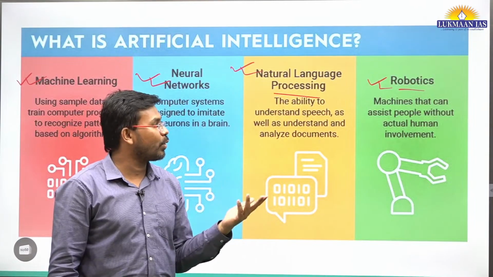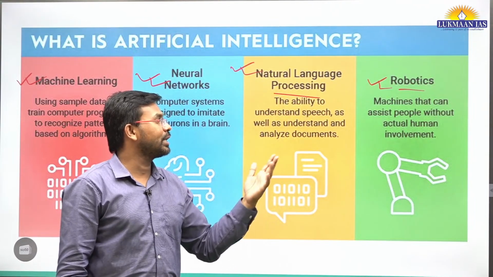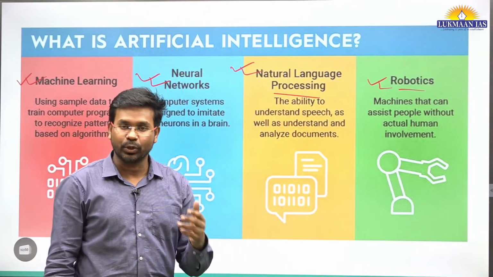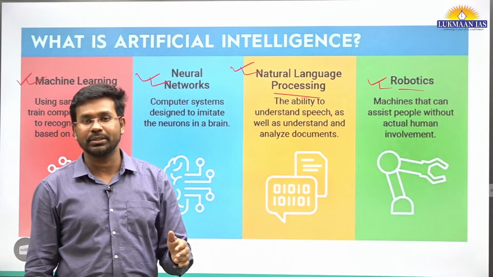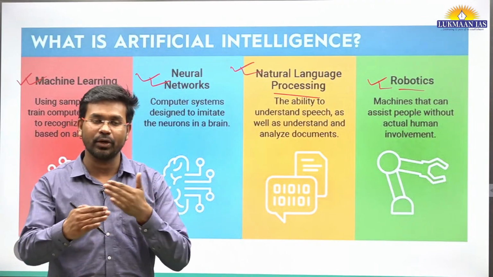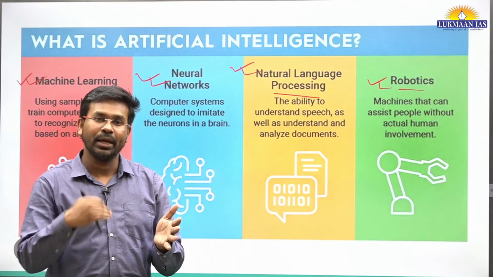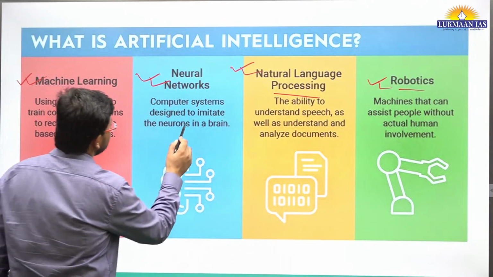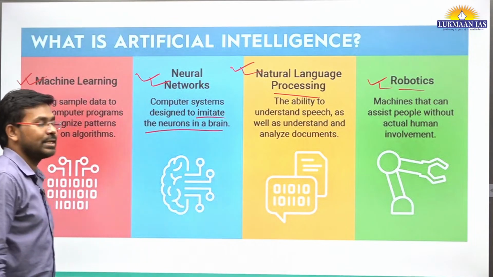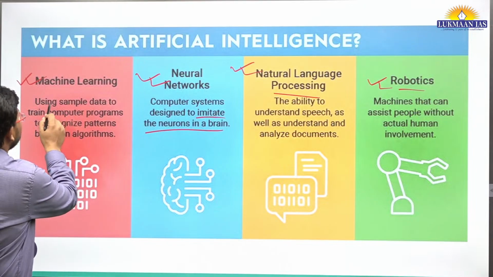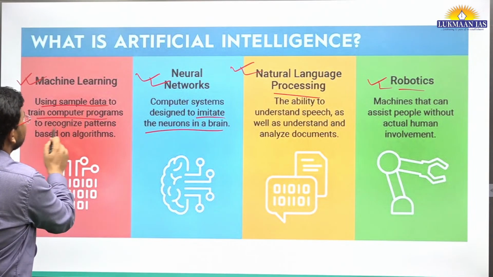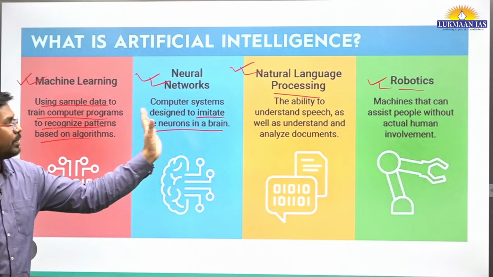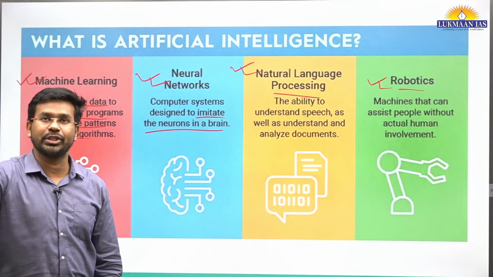Robotics, we have discussed it. Machines can assist people without actual human involvement. In medical facilities, robotics are employed by doctors to conduct surgeries. So it is a kind of augmented surgery where the robot is working and the human being is also working. Neural networks are computer systems designed to imitate the neurons in a brain. Machine learning uses sample data to train computer programs to recognize patterns based on algorithms. These are some associated things related to artificial intelligence.